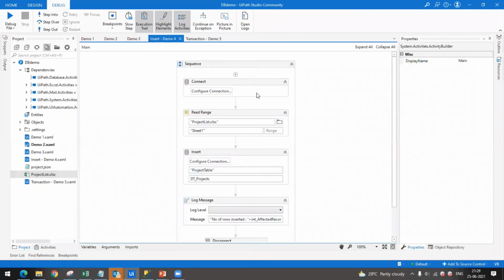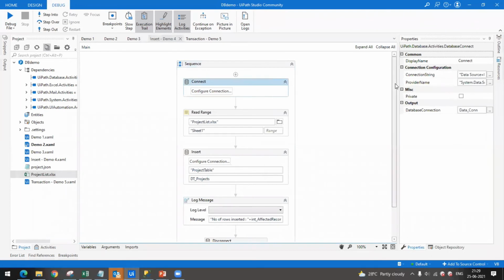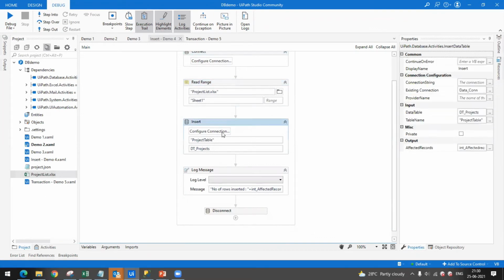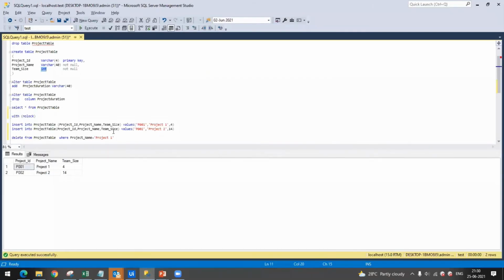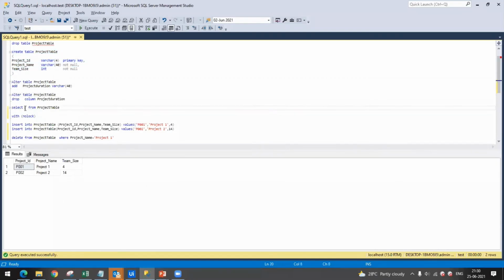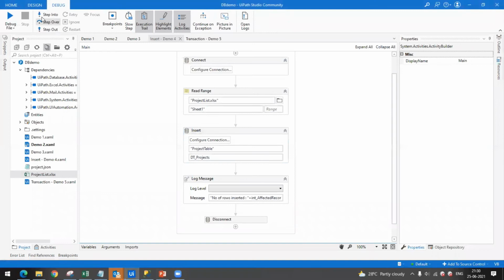So the steps are very simple. Connect to the database, read that Excel file, get the result in the form of a data table, and in insert, we are just telling what my table name is and what data table you want to insert. It is much simpler than the query also. You don't need to specify anything, because at the structure level these values match the data types of the table columns. Okay, so let us run, and before running let us see the table values. So if you see, the table has only two project details, project 1 and project 2. So let me run it.